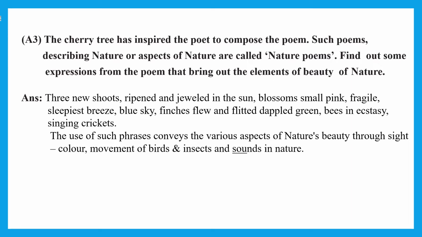These are the lines: three new shoots ripened and jeweled in the sun, blossom small pink fragile, sleepiest breeze, blue sky, finches flew and flitted, dappled green peas, in the ecstasy singing crickets. All these phrases, that is groups of words, together show that nature's beauty is described by the poet along with the colors, movements of birds and insects and also sounds in nature. All these things are taken together and they are described in words beautifully by the poet.